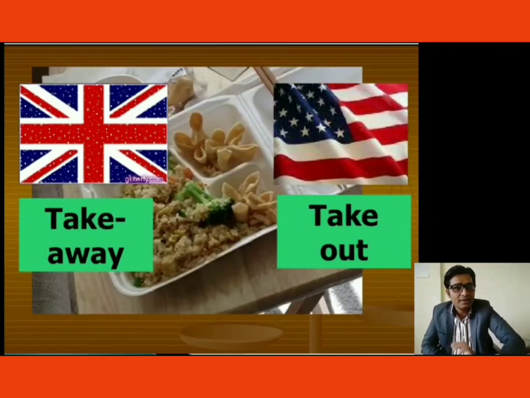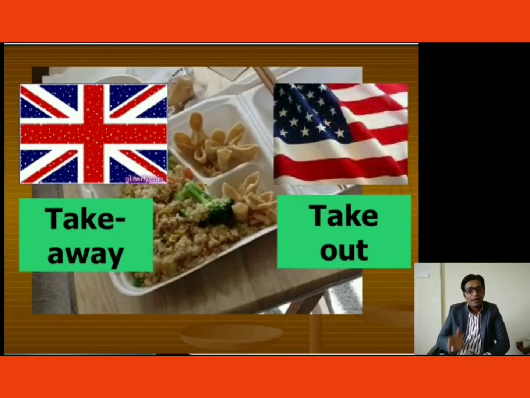So these are the same words. Take away and take out. When you go to a hotel and you have not finished everything which you ordered and you want to take it home, then the British call it take away food, and Americans call it take out food, right?